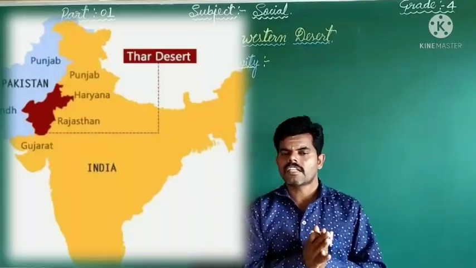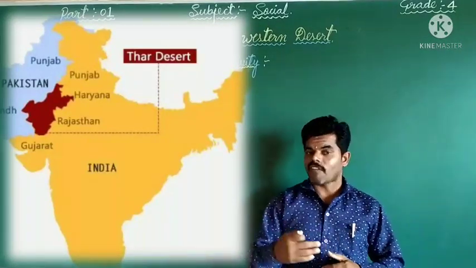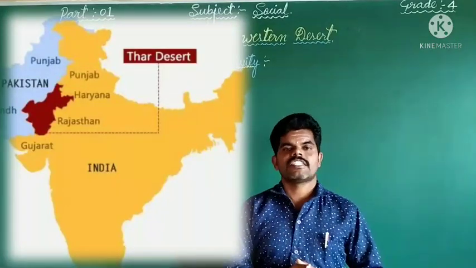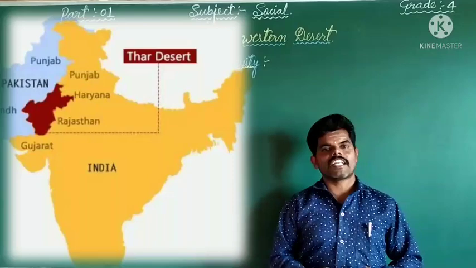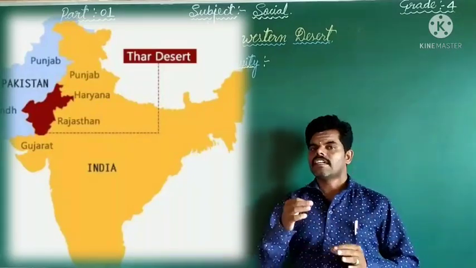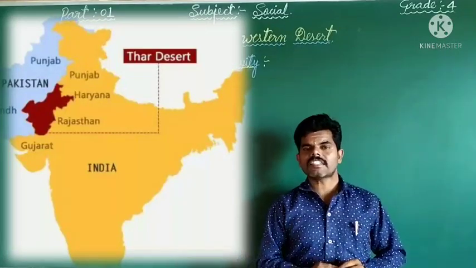It is a vast area of flatland, it receives very little rainfall, and this landform we call barren and rocky.